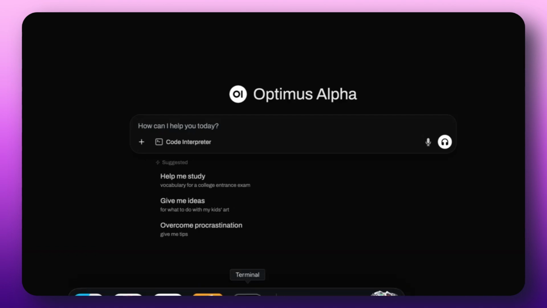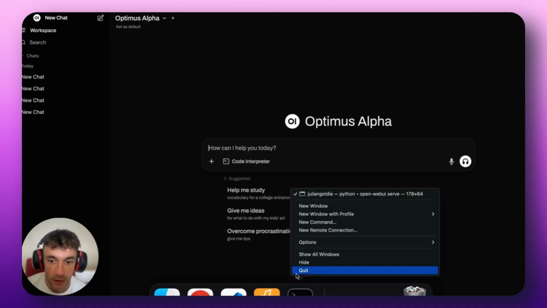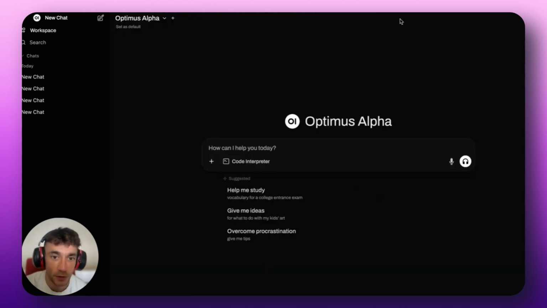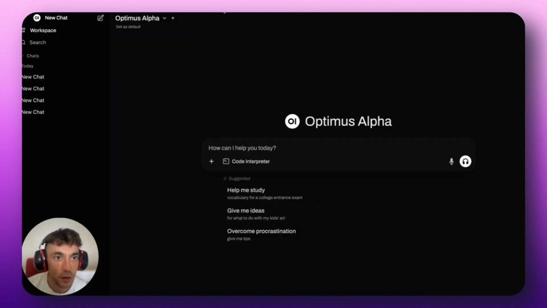And again, how quick was that to set up? Literally, it was like 2 minutes to set that up, right? Not even that, probably just a little copy and paste on the 2 prompts, which you can get from the AI Profit Boardroom. I'm just going to shut that down because it takes up a lot of memory. But you can see how easy it is to code between Visual Studio Code and Roo Code, and Open WebUI.